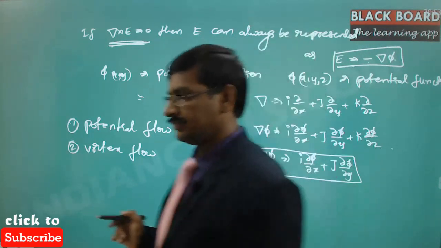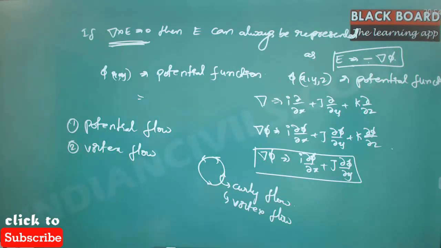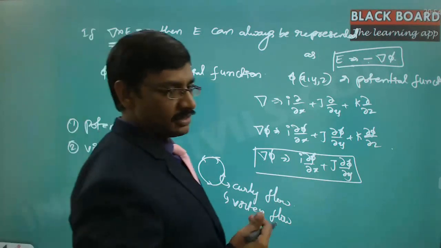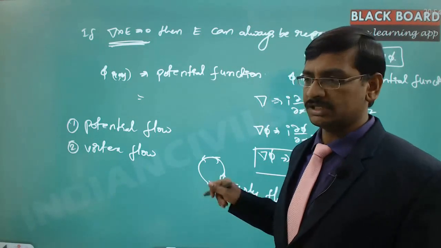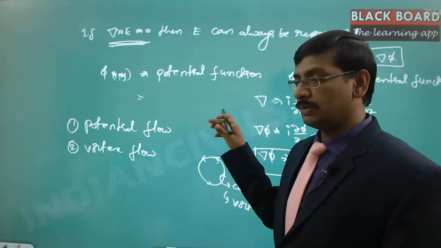Okay. So eddies are nothing but the vortex flow. Eddies themselves are called vortex flow, and these are the potential flow.